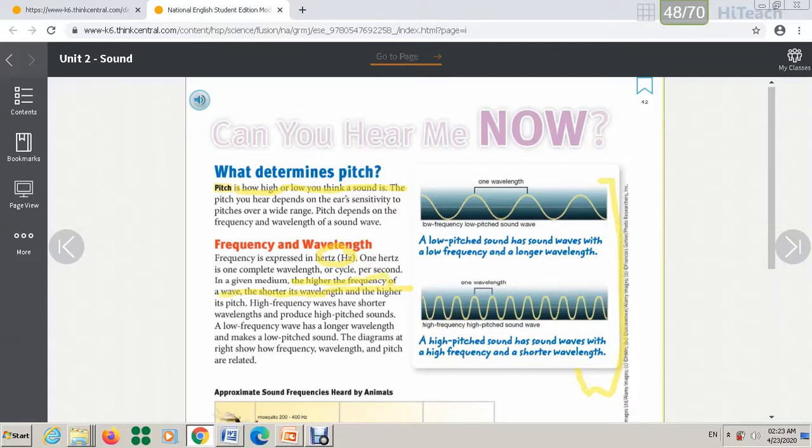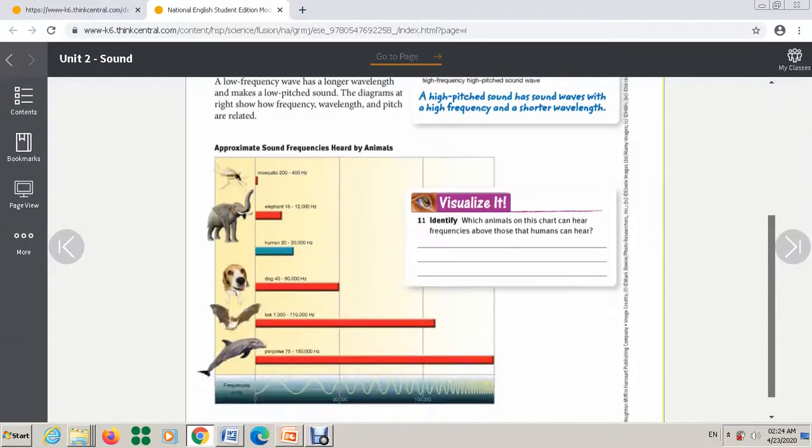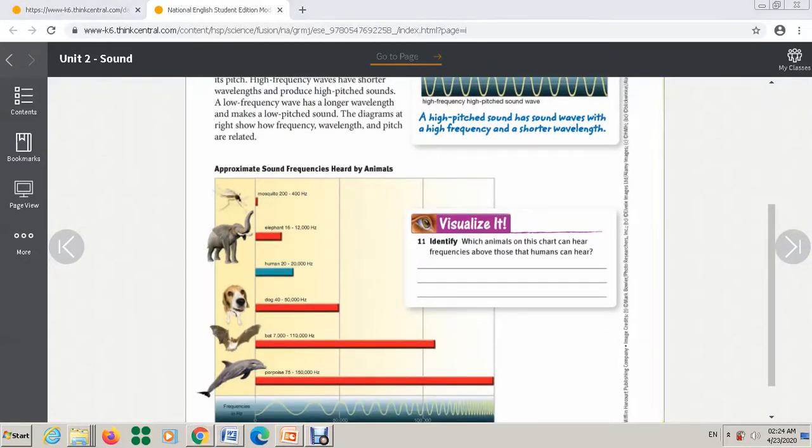High frequency waves have shorter wavelengths and produce high pitch sound. This part is very important. A low frequency wave has a longer wavelength and makes a low pitch sound. These figures are very important. If you understand this one, you will understand what is written here. Here you also have how different animals can hear different frequencies.